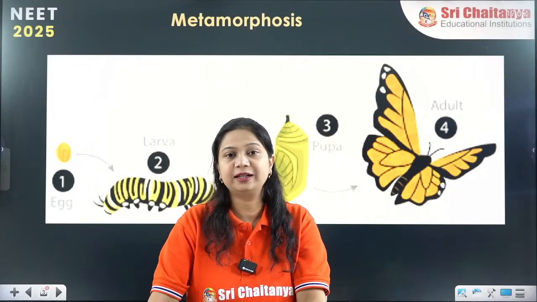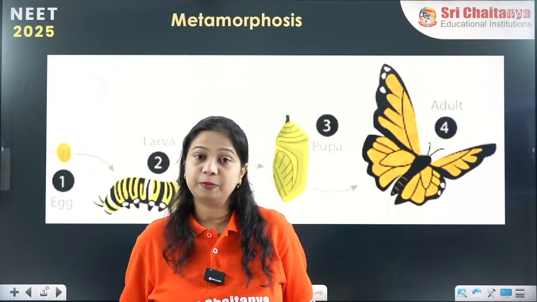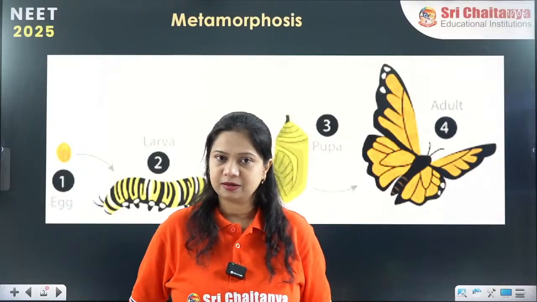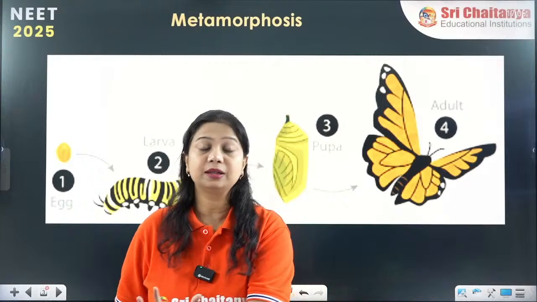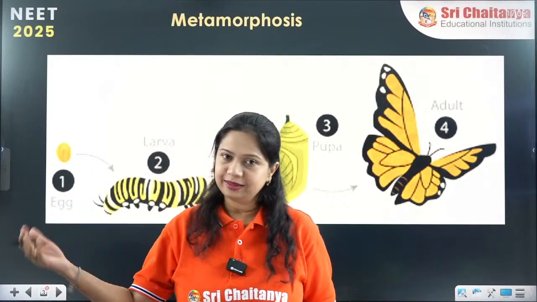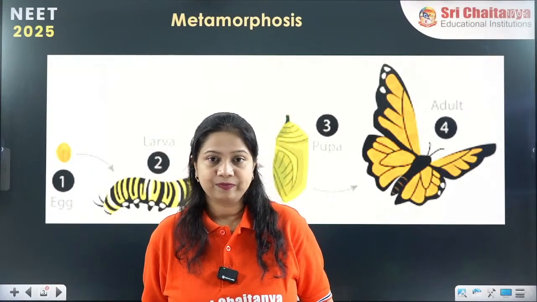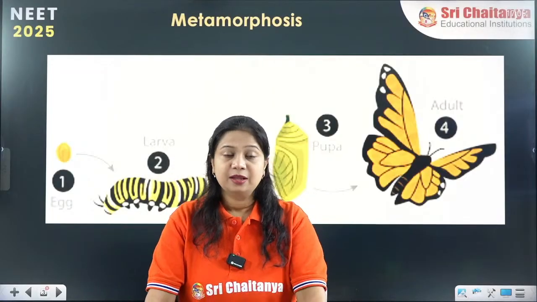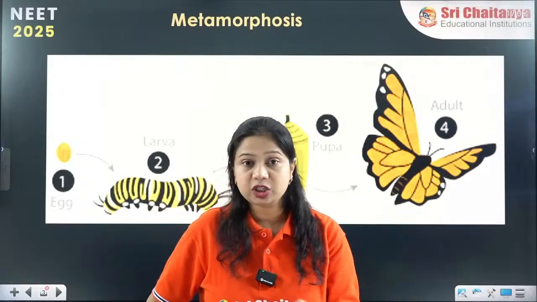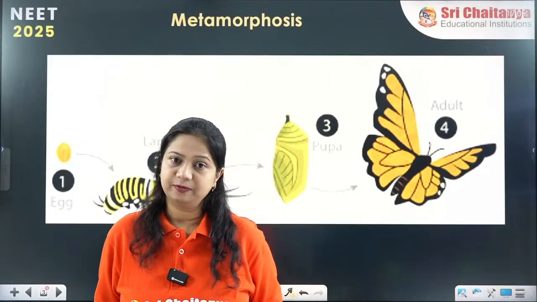In indirect development, there is a presence of larval stages. The fertilized egg will grow into a larva, maybe another stage called a pupa, and then into an adult organism. Whereas in direct development, organisms directly come out in the miniature form of the adult organism.